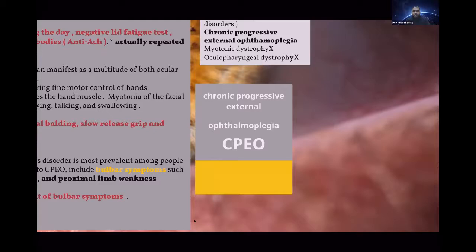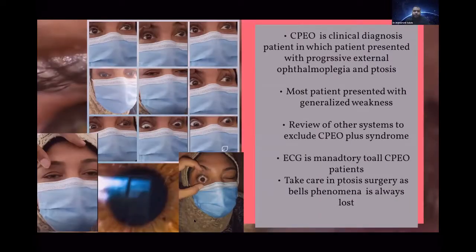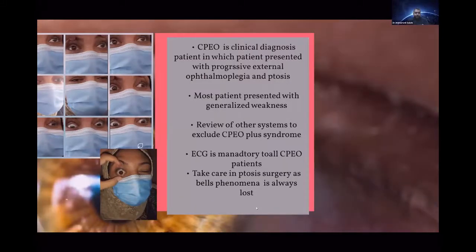My take-home message is that chronic progressive external ophthalmoplegia is a clinical diagnosis. Patients present with progressive external ophthalmoplegia with ptosis. Most patients have generalized weakness. Review of other systems is important to exclude chronic progressive external ophthalmoplegia plus syndrome. ECG is mandatory for all chronic progressive external ophthalmoplegia patients. Our patient was sent to the cardiac clinic and they did an ECG, which was normal. Take care when doing surgery, as Bell's phenomenon is always lost in these patients.